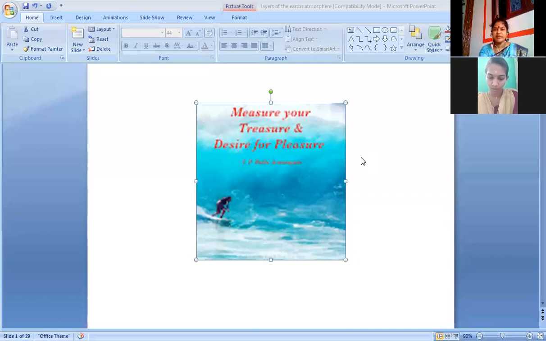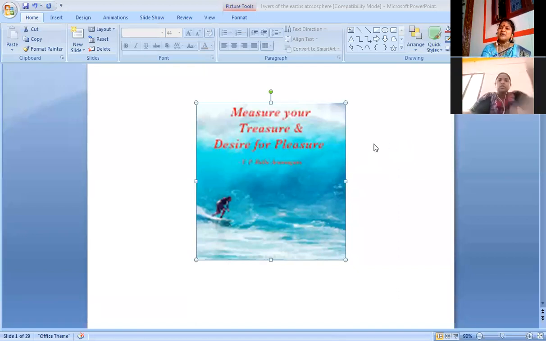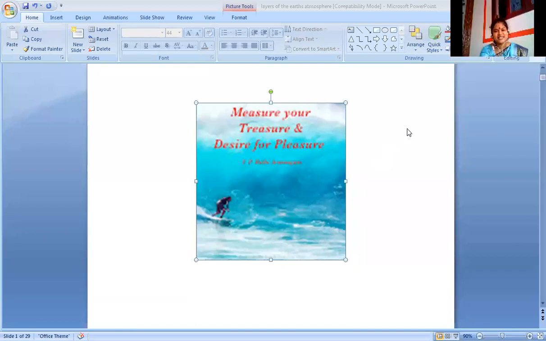The layers of atmosphere. Before getting into the subject, I would like to read my quote. Measure your pressure and desire for pleasure.